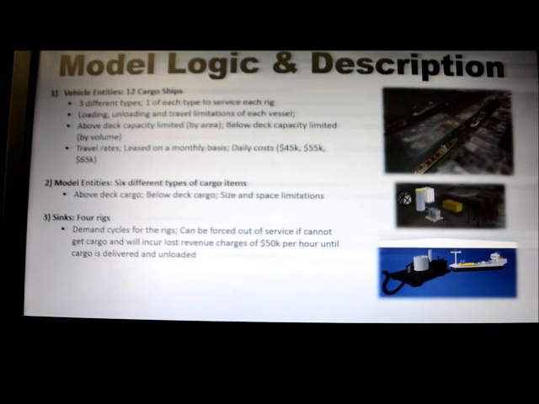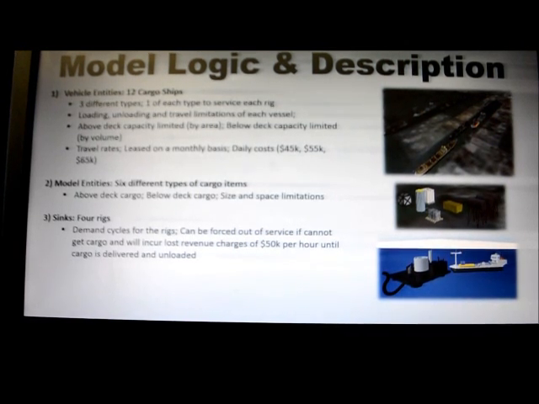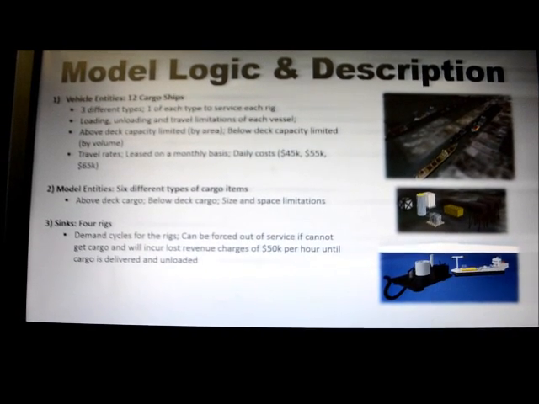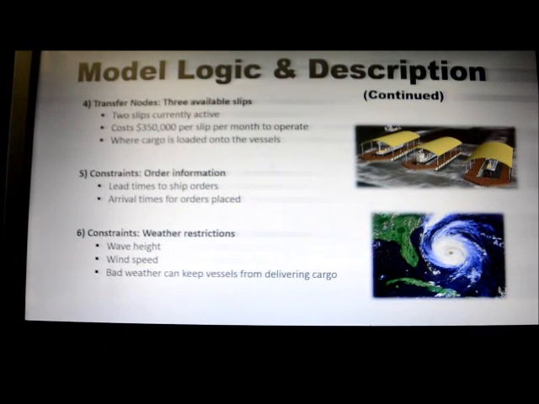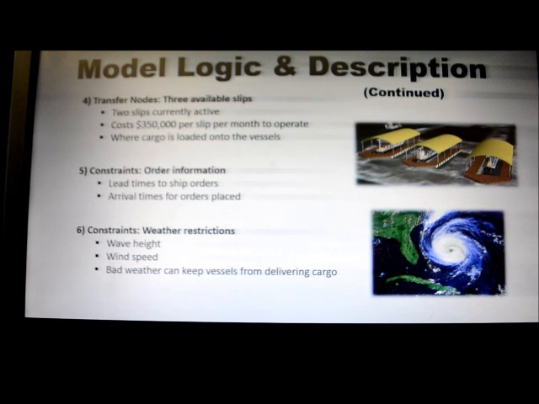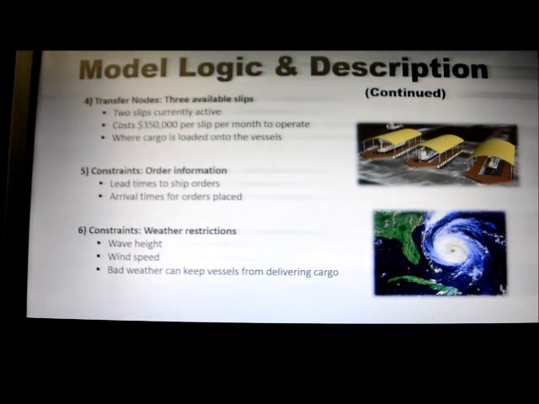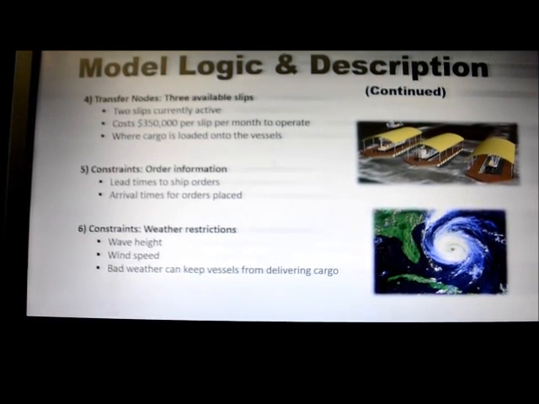We also had 4 drilling rigs for our sinks, and for these we were given the demand cycles and the penalty costs incurred for shutdowns. We used transfer nodes for our slips, and our constraints were found in our order information and weather restrictions.